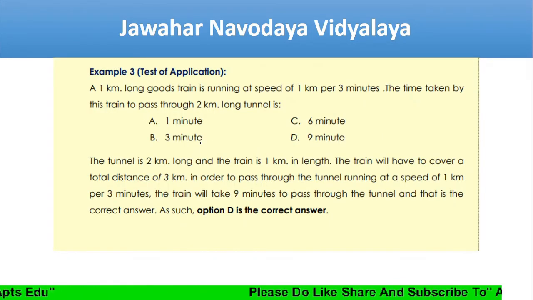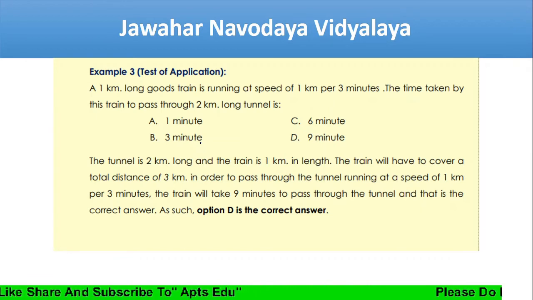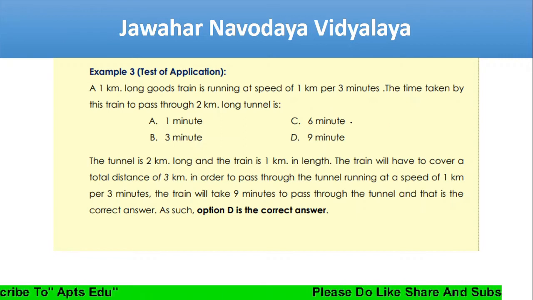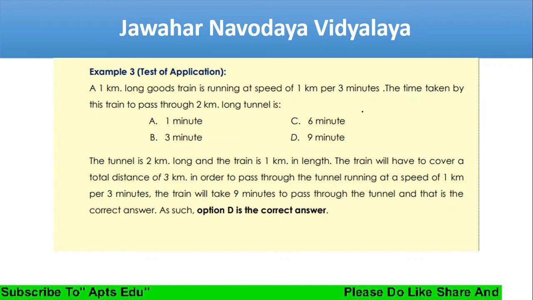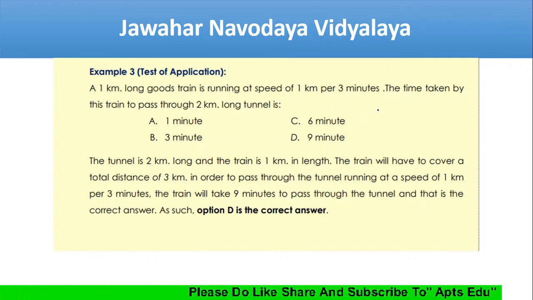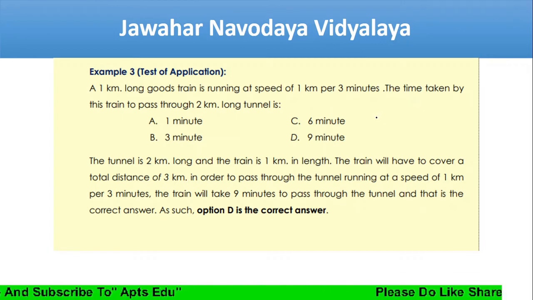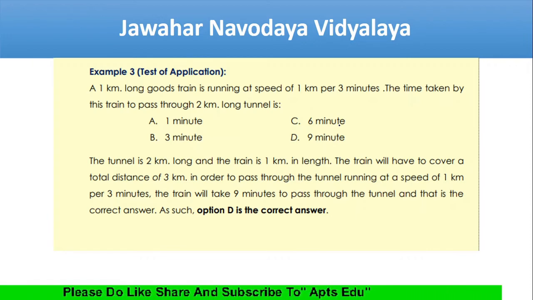Next, a 1 kilometer long goods train is running at a speed of 1 kilometer per 3 minutes. What is the time taken by this train to pass the 2 kilometer long tunnel? Before that, we'll try to convert it into minutes, meters or seconds. But the answer is in minutes only, so we'll leave it as it is.